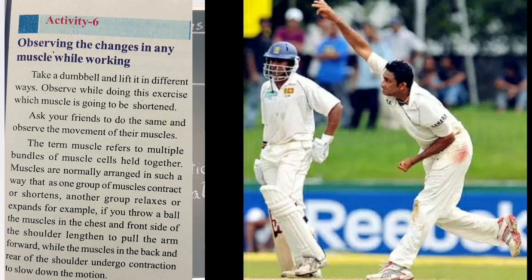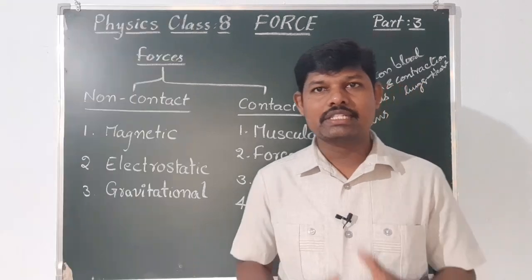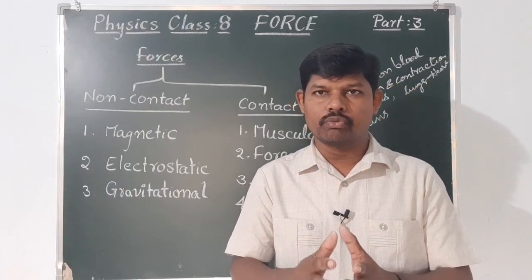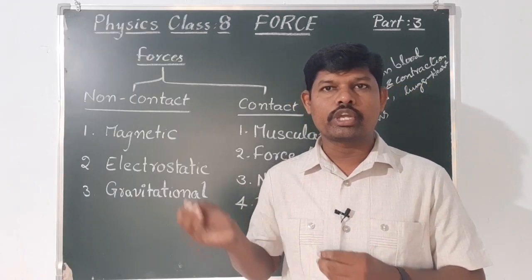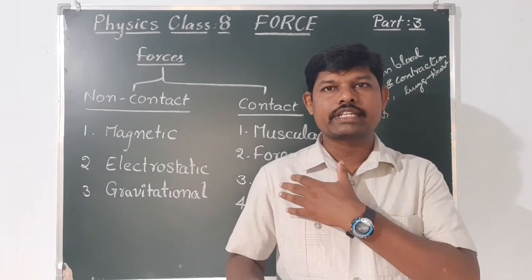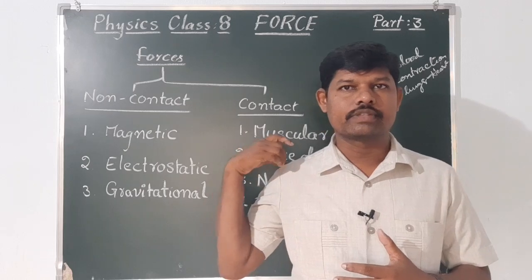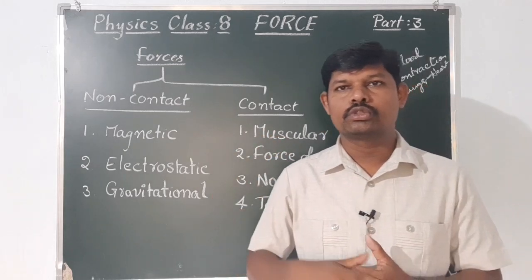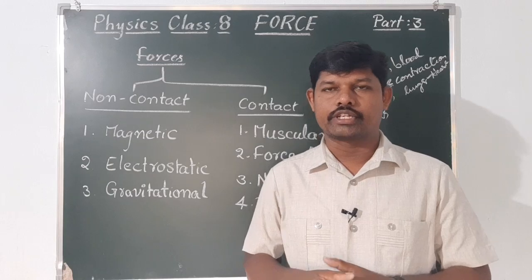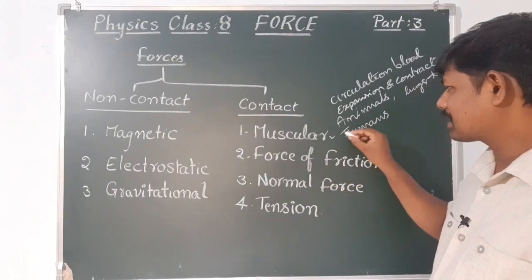So this is the activity to understand how muscles work. When you throw a ball, front side muscles shorten and back side muscles expand to control the action. So muscular force is completed.